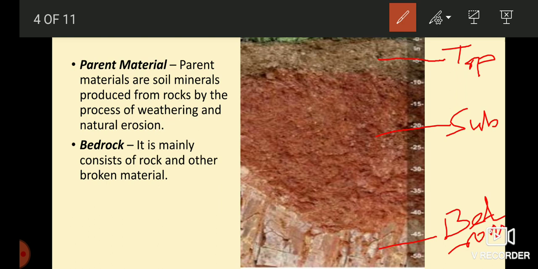Now the color of the soils of different layers are not the same in all places. It changes according to the mineral present in the soil. In some areas, the color of the topsoil is very dark. In some areas, color of the topsoil is lighter. But we have seen that as we go deeper, the color of the soil becomes lighter.